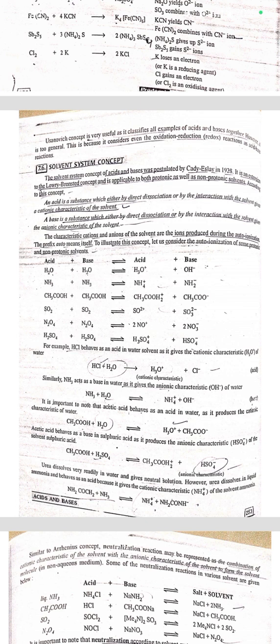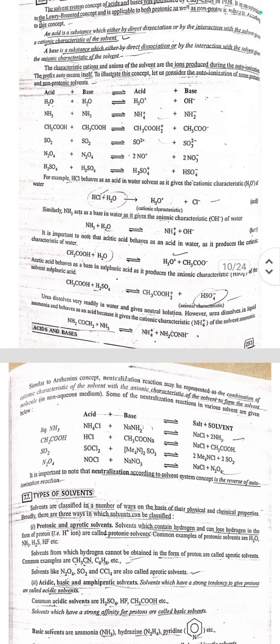To illustrate this concept, let us consider the autoionization of some protonic and non-protonic solvents. That is, NH3 plus NH3 gives rise to NH4 positive, which is the acid, and NH2 negative, that is amide, which is the base. For example, HCl behaves as an acid in water solvent and it gives the cationic characteristics H3O positive of water. Here are the examples of this.